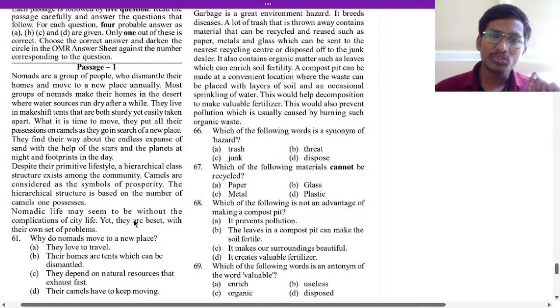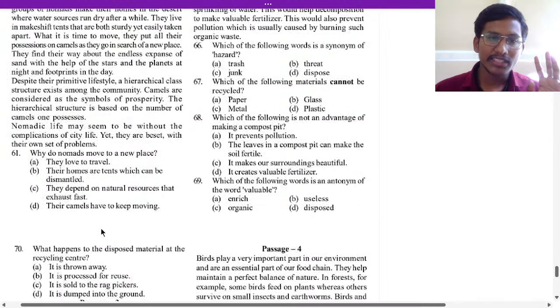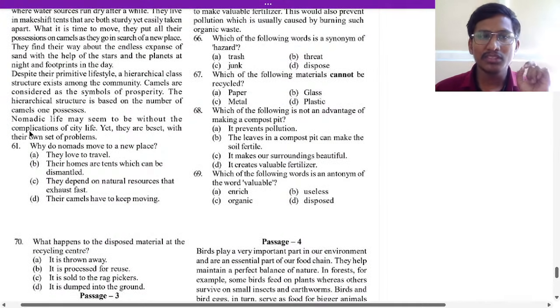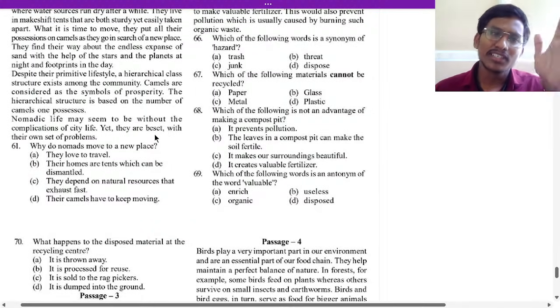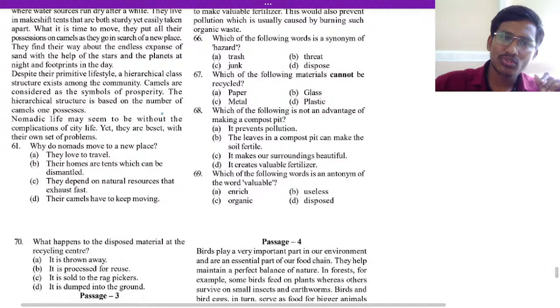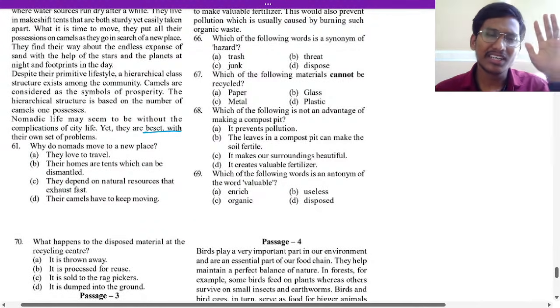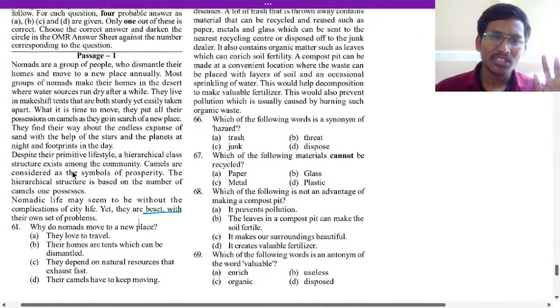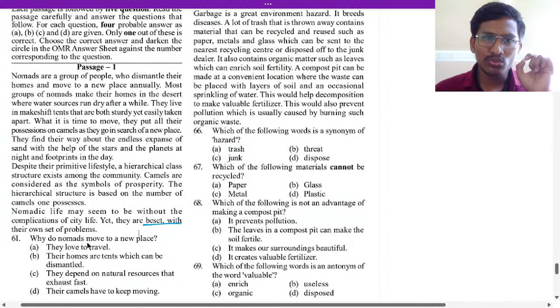Nomadic life may seem to be without the complications of city life, yet they are beset with their own set of problems. Okay, beset with their own set of problems means they have settled with the problems. Everyone will have problems; we have to either solve them or continue with them. So beset with their problems means they continue or settle with their problems. So question 61: why do nomads move to a new place?